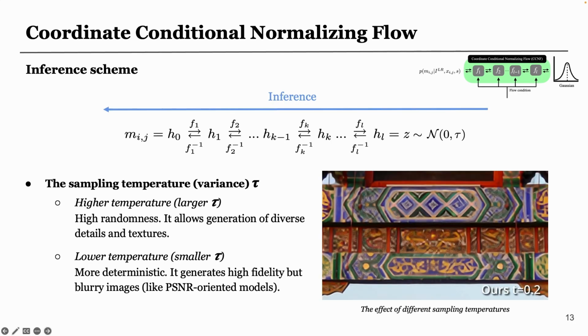During inference time, we randomly sample a latent Z from the Gaussian distribution and generate a local texture patch using the inverse process of the flow model. Here, the variance of the Gaussian distribution is controlled by a sampling temperature tau. A higher sampling temperature will boost diversity of the flow model on details and textures, while a lower sampling temperature will reduce the randomness, causing the flow model to behave toward a deterministic model, generating high fidelity but blurry images.